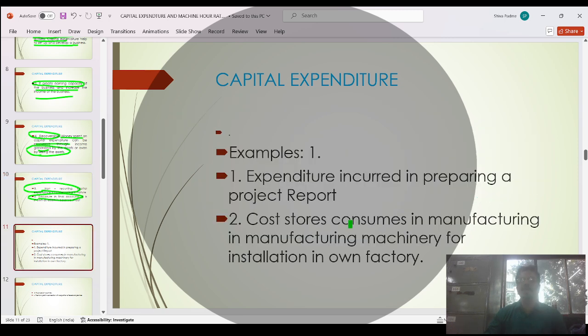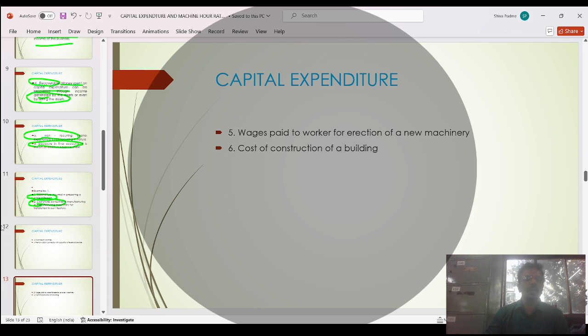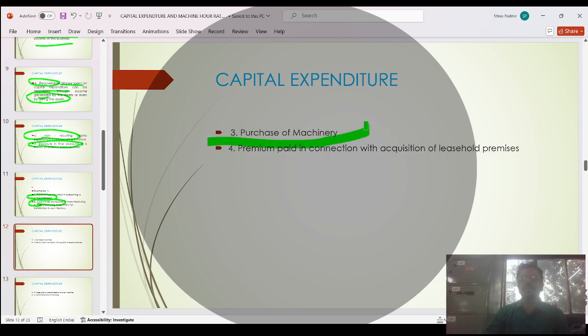Now let's see examples of capital expenditure. First, expenditure incurred while preparing a project. A project always gives long-term benefit. For example, builders doing a building project have large expenses and a large project, which gives profit for more than 1 year. Second, cost of stores consumed: expenditure on cost in manufacturing activity is capital expenditure. Then purchase of machinery is also capital expenditure because machinery gives profit for more than 1 year; the machine works for many years. This is your investing activity and the business will increase.